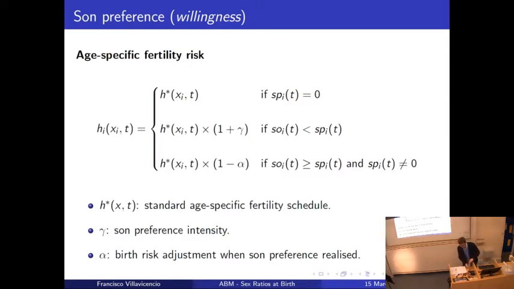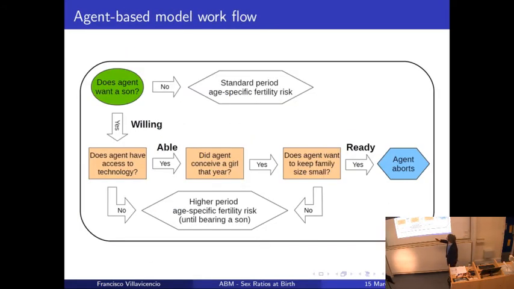by modifying the age-specific fertility risk of one individual. So we start with H star, the standard age-specific fertility risk. This is what we get from UN data. And then, SP stands for son preference. If the son preference is 0, so no son preference, then this individual will be subject to standard age-specific fertility risk. This is from the previous slide. We are in this case. The individual doesn't have a son, doesn't want a son, doesn't care, then standard age-specific fertility risk.